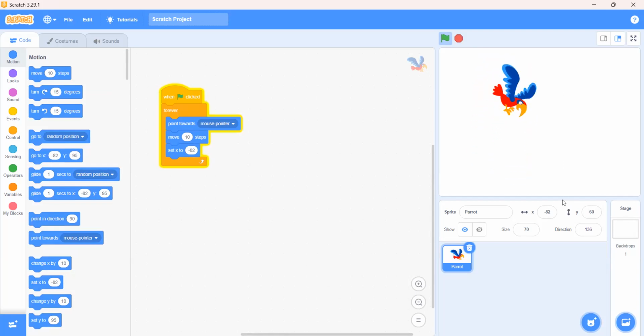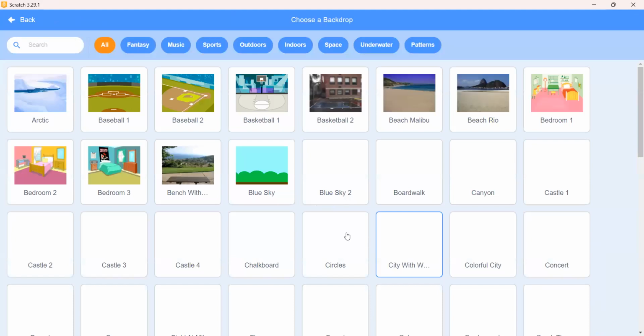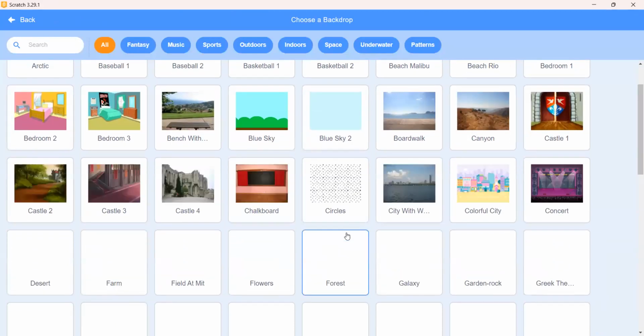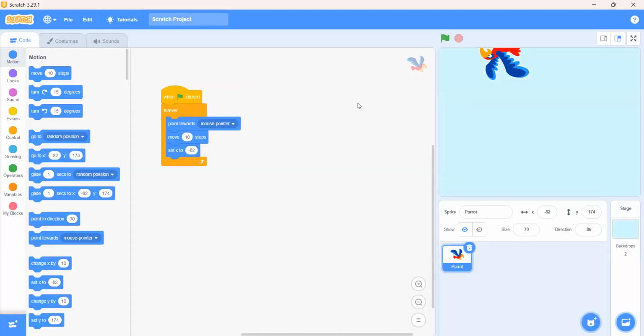Yeah, yeah. Sir, I can see it. Okay, yeah, yeah. So, do you have any confusion in it? No, sir. All right. Now, what we will do, we will go in the backdrops and we will choose blue sky. Okay, blue sky 2 from here.